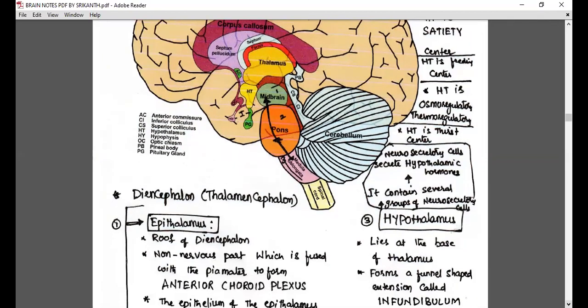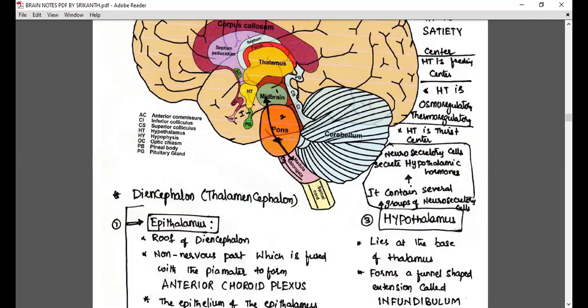Formed a funnel-shaped extension called infundibulum. I made the labeling here: I means infundibulum. Stalk, we say, which the pituitary gland is going to connect. PG is nothing but the pituitary gland. That means the pituitary gland is connected to the hypothalamus with the help of infundibulum.